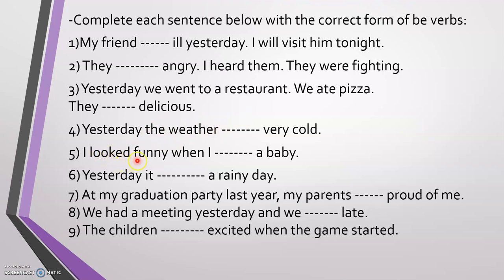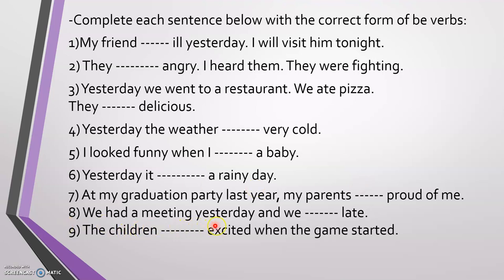I looked funny when a baby. When I was a baby. With I, we use was. Yesterday, it a rainy day. It was a rainy day. At my graduation party last year, my parents, plural noun, were proud of me.